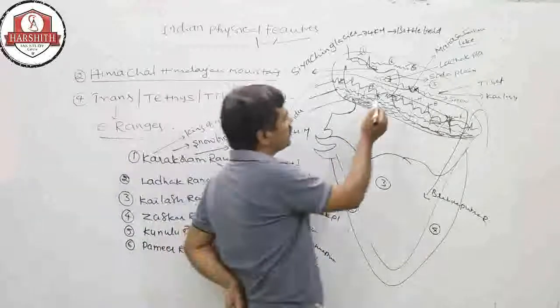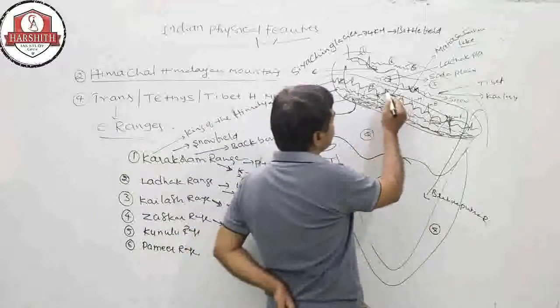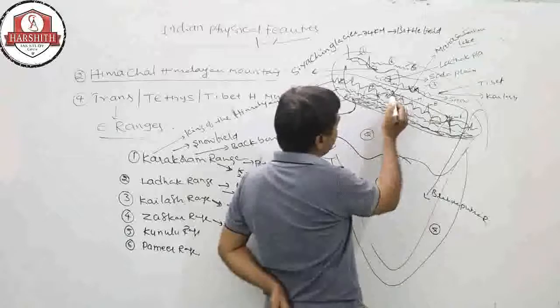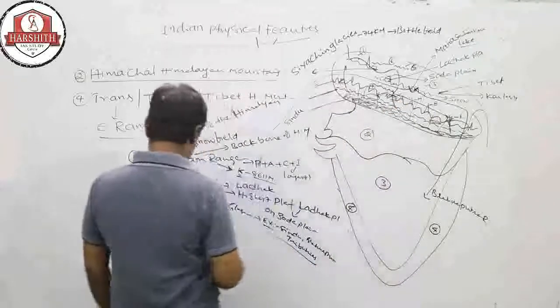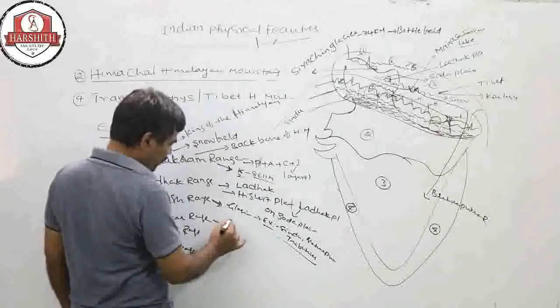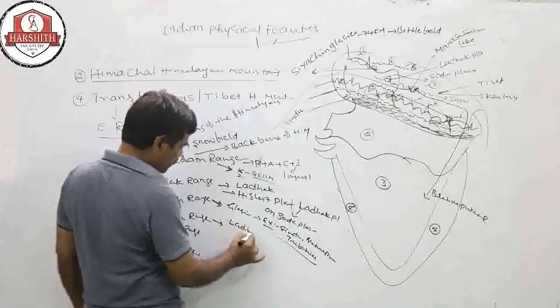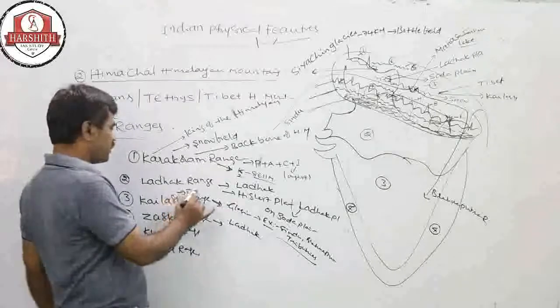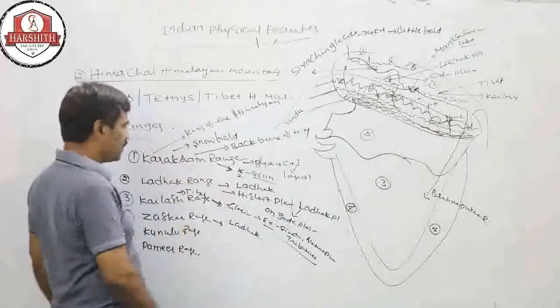This is the Zaskar, which is on the southern side of the Sindhu river, and which extends in Ladakh district. Kailash is in Tibet, and Ladakh is in the Ladakh range.